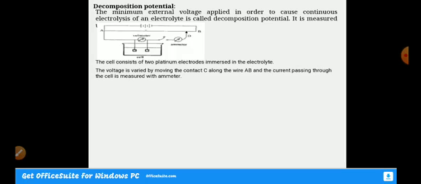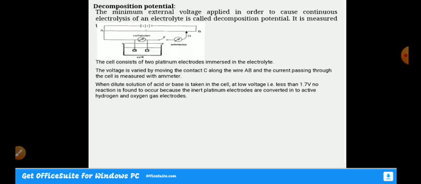The voltage is varied by moving a contact C on wire AB, that is a thin uniform wire AB. We have to slide it over there. Accordingly, there will be a change in the current passing through the cell, and whatever current is passing through the cell is measured with the help of an ammeter.